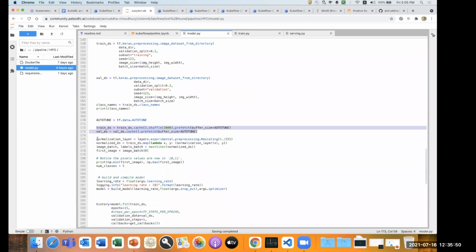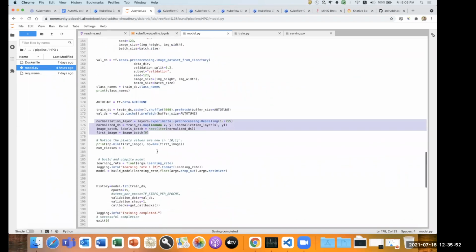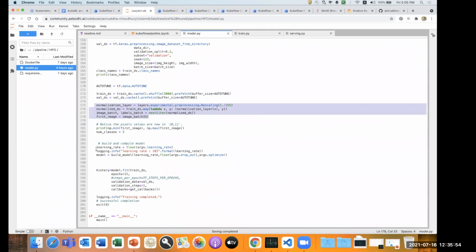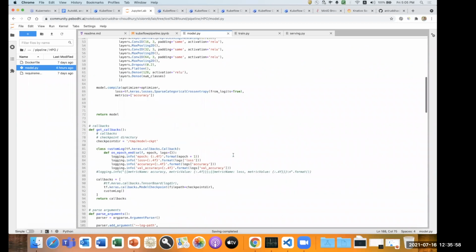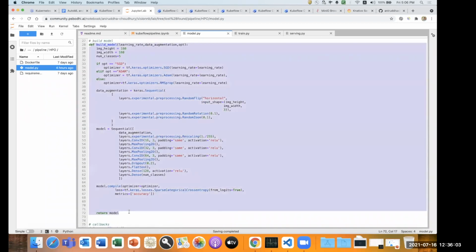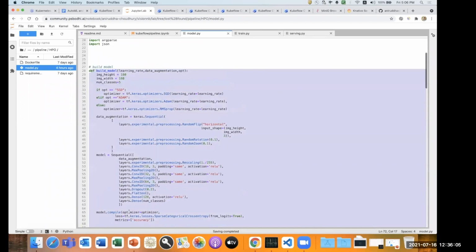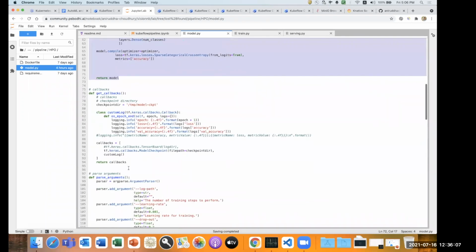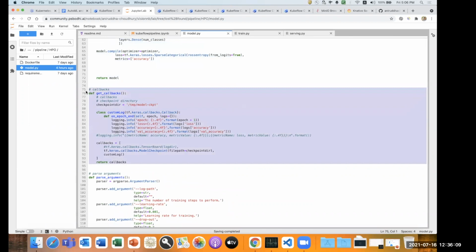And after that, we can do some pre-processing on top of that, and we can log the model. Now this will build the model. Now if I go here, my model has been built here. So this is about the model of my TensorFlow models, which will build here. Once that, I have some callbacks. So this callback will track the logs for my Katib.